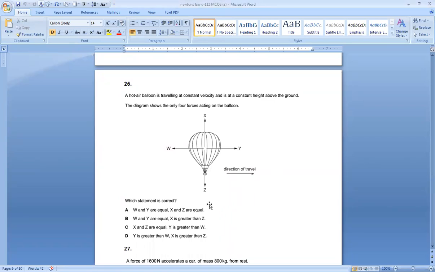Which statement is correct? Remember, Y is equal to W and Z is equal to X. So the option is A.